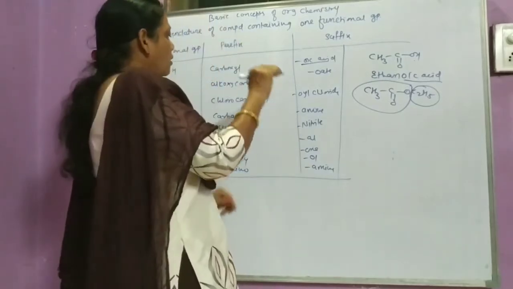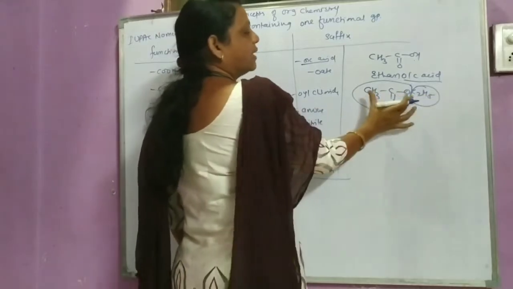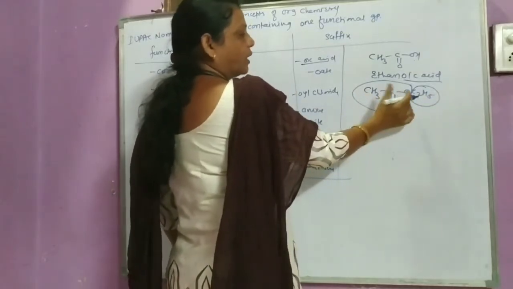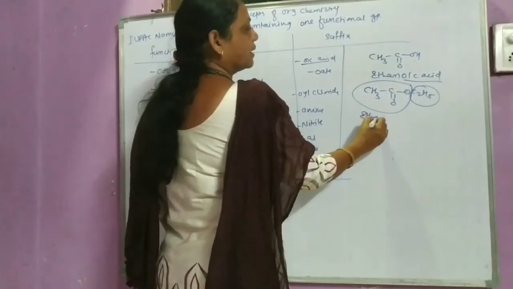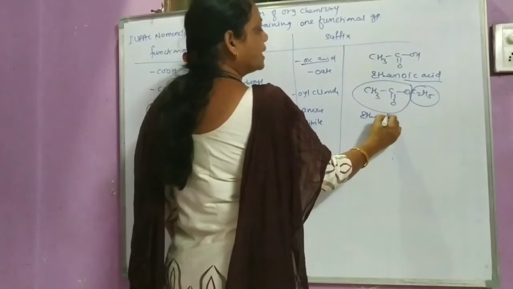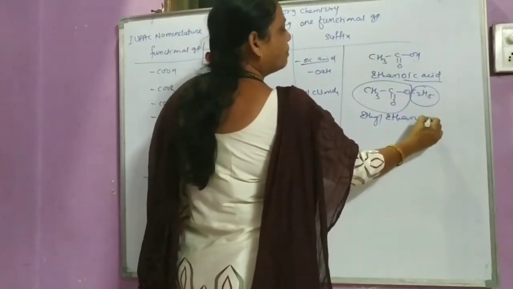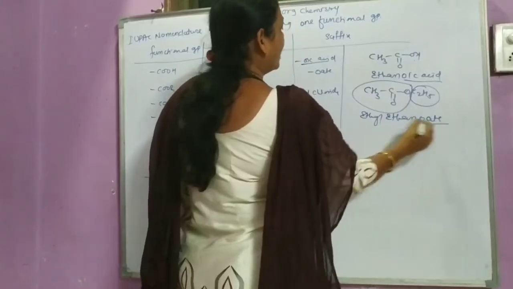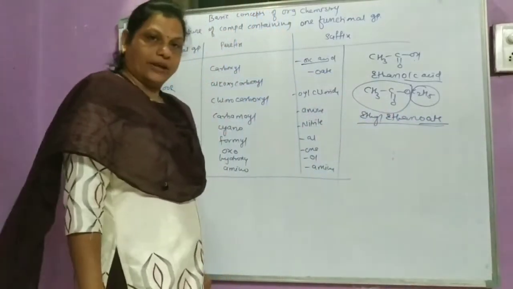It is an alkoxy carbonyl group: this is the alkoxy part and this is the carbonyl part. This part is called ethyl and this part is called ethanoic acid, so oic acid is replaced by oate.